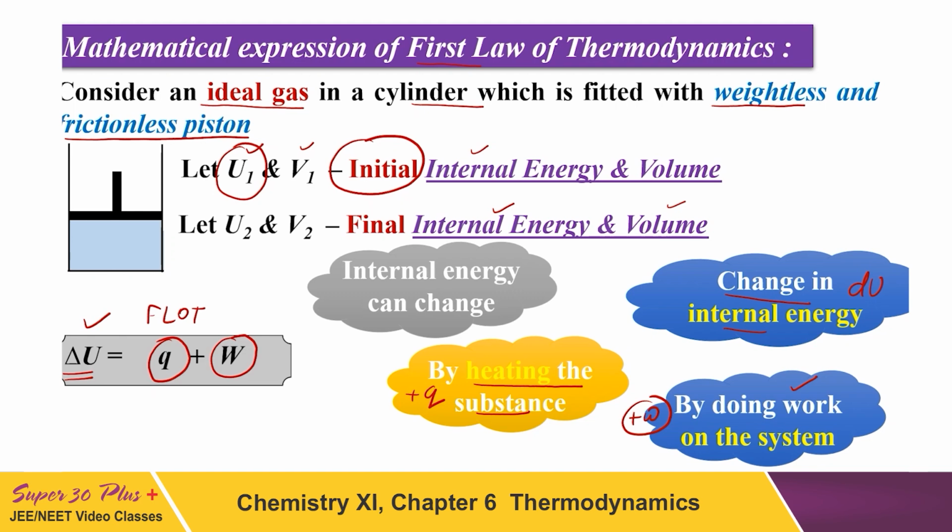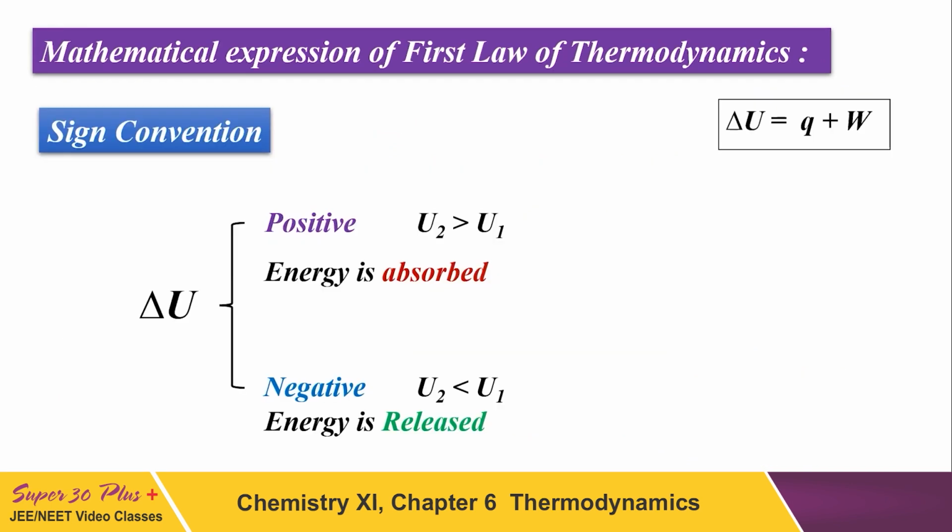It changes with the condition. In this, we assumed heat is given to the system. Now if heat is released by the system, this Q will be negative. The same goes for work. Here we considered work done on the system, but if there is work done by the system, then the work will be negative. These are the sign conventions of thermodynamics.